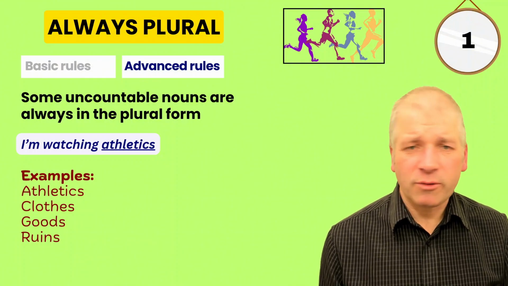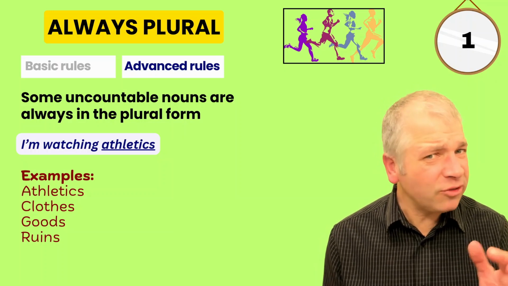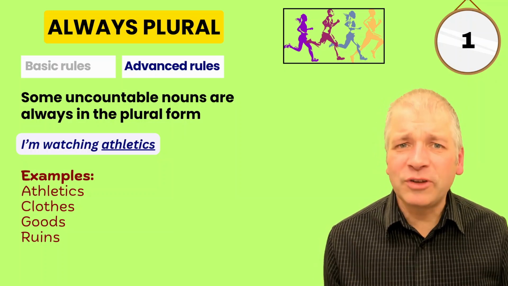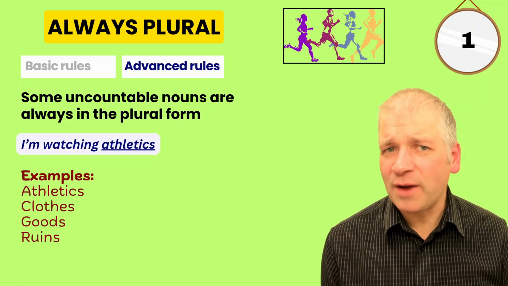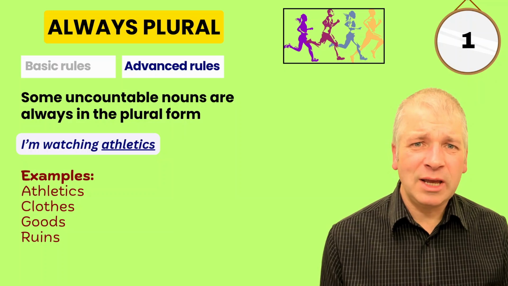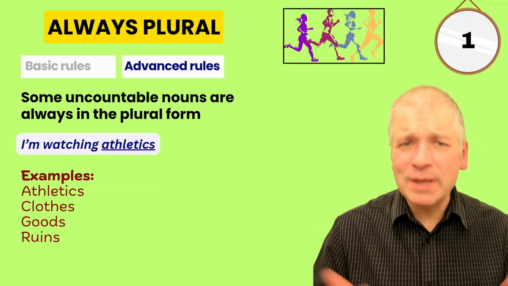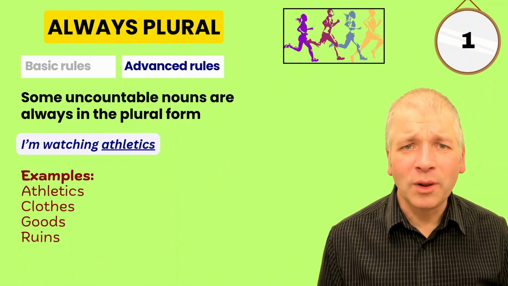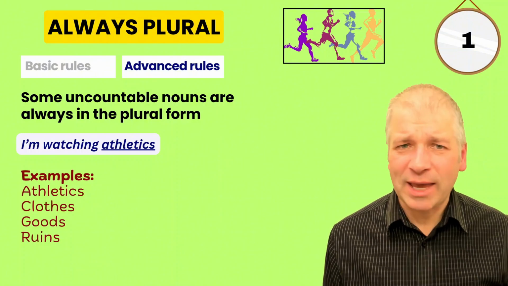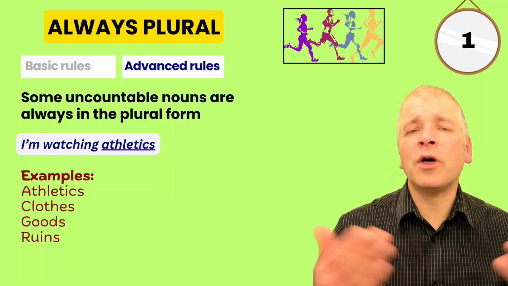Goods describes all the items that you have perhaps in a factory, but it's always just goods. It's never counted on its own. It's not 2, 3, 4, 5, 6 goods. And ruins, which is an old building that's fallen down. Ruins is always plural, but never counted. We don't say 2 ruins. We just say, here are the ruins.